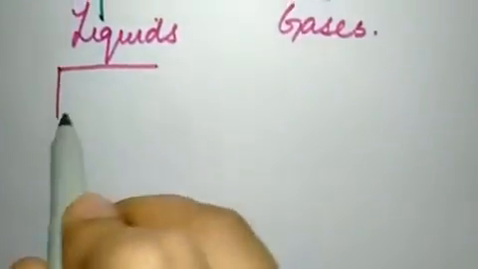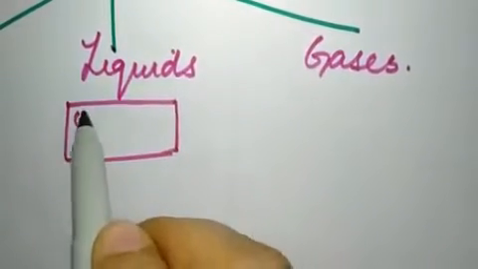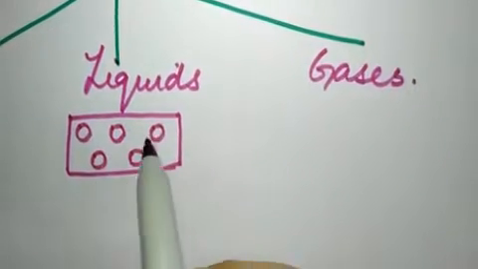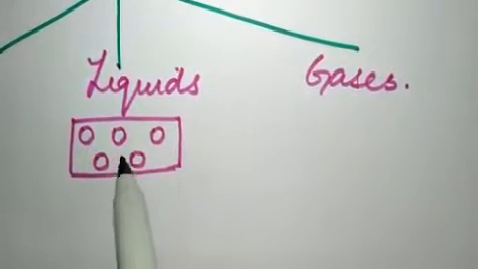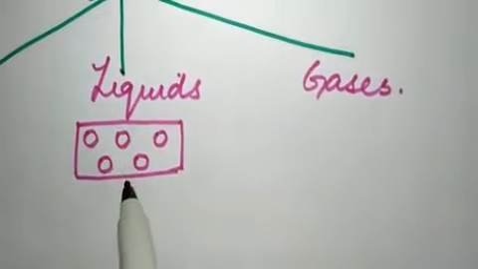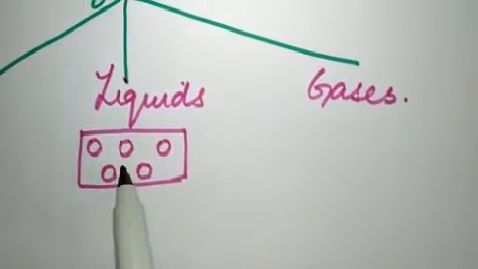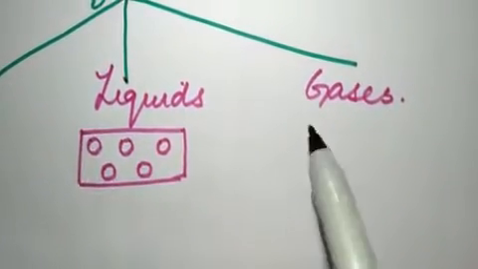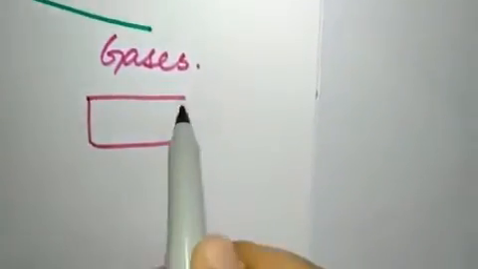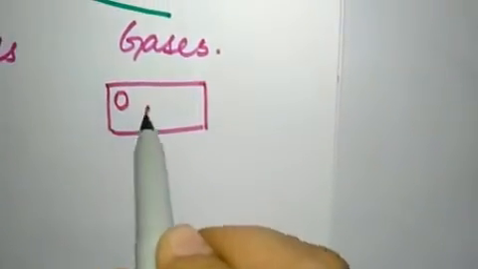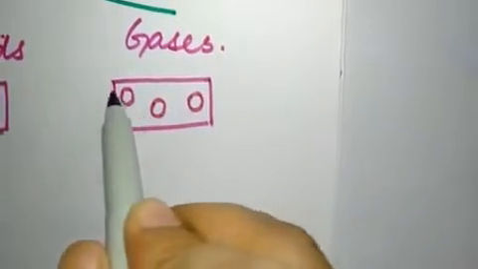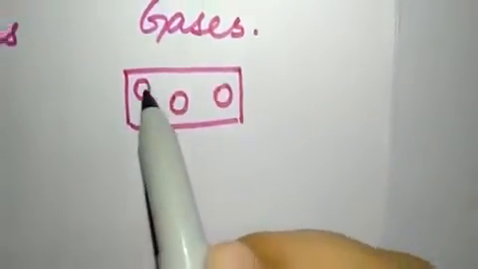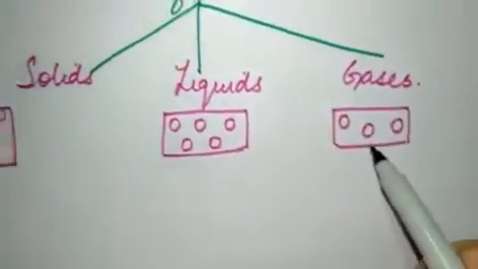For liquids, this is known as loosely packed structure, in which the liquid molecules are away from each other. So they have a force of attraction between them, but it is less than solids. Solids have the highest force of attraction, then come the liquids, and then we come to the gases. Gases have molecules which are far away from each other. So they have a very loosely packed structure, in which the molecules are away from each other and there is weak force of attraction between them.